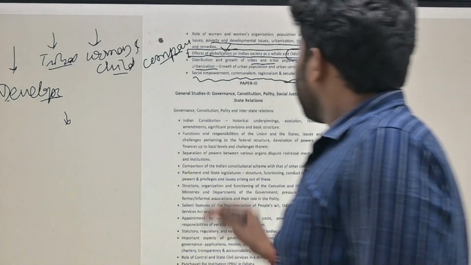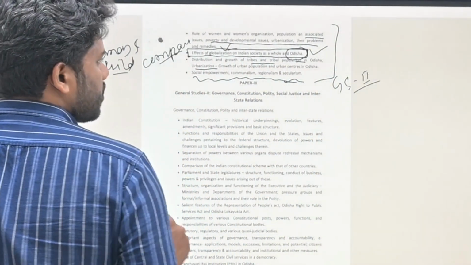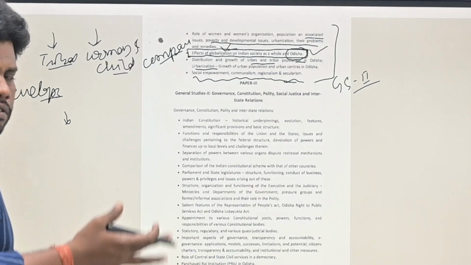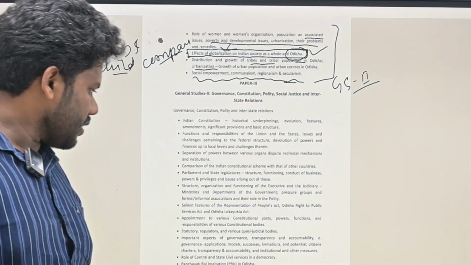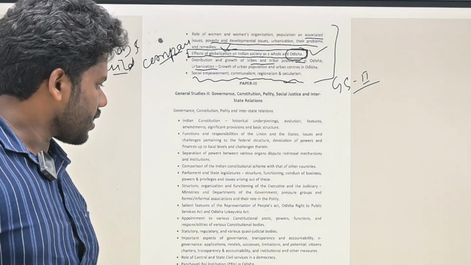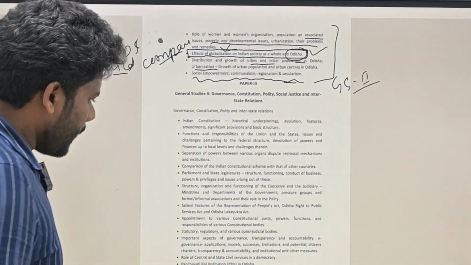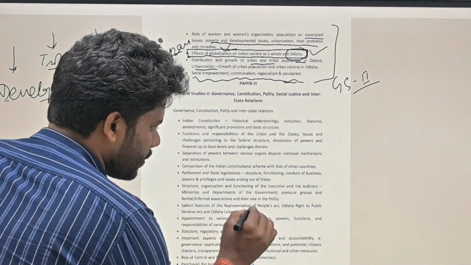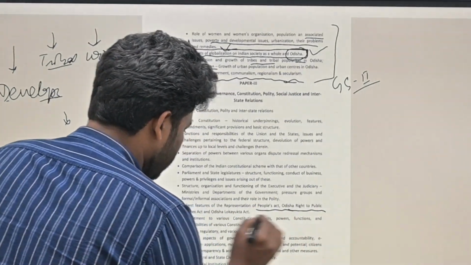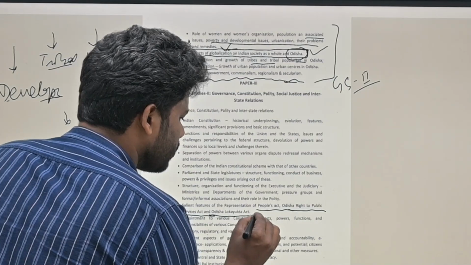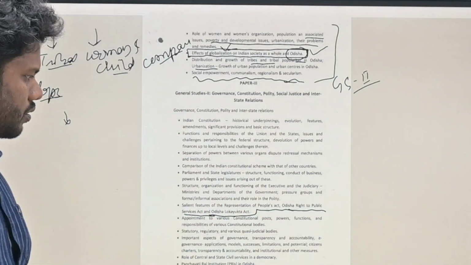Now in GS Paper 2, it is governance, constitution, polity, and social justice. Viraj sir has taken this course and I think he has covered it pretty well. Now what I need to focus on here are the salient features and representation of People's Act, Odisha; the Right to Public Service Act, Odisha; and the Odisha Lokayukta Act. This is something that needs to be followed up.